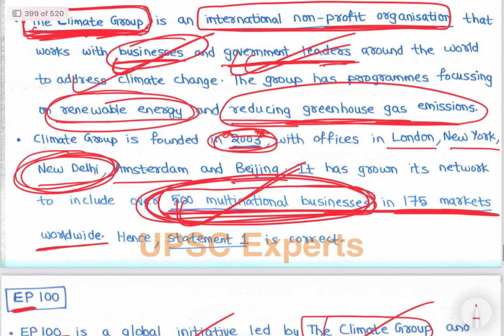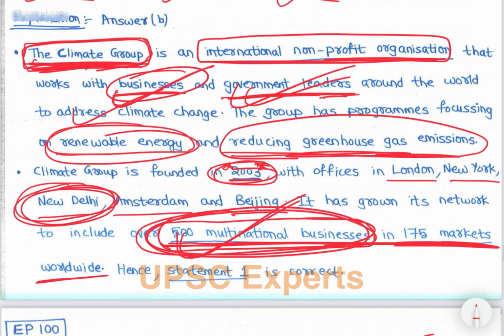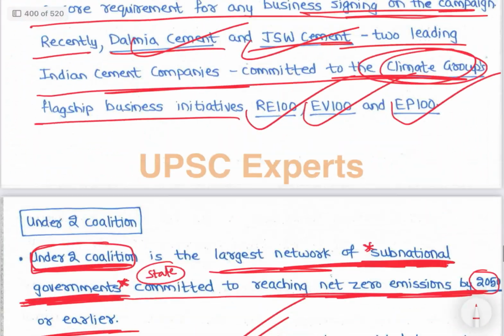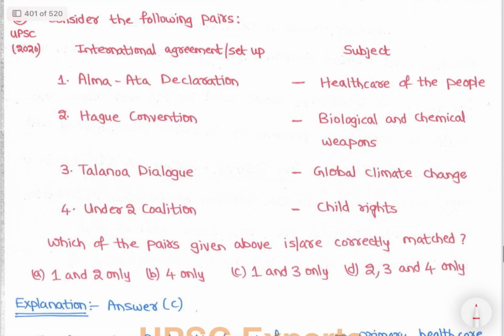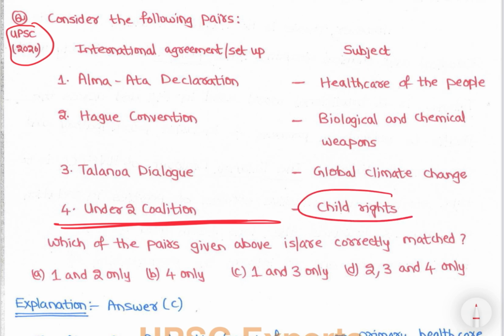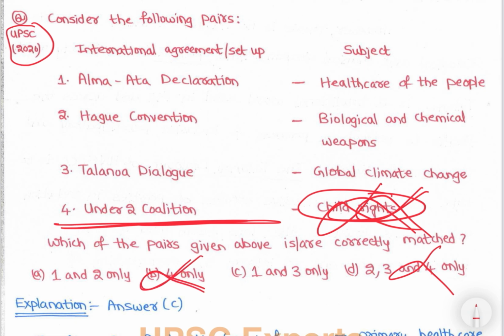Right. So that's why the Climate Group is a very important organization you need to study, and the Under2 Coalition is also a very important initiative. Why? Now see, this is a question from 2020. Under2 Coalition: child rights, no, it is with respect to climate change, so you can eliminate it. See, 4 is eliminated. We can eliminate 2 options. So the Under2 Coalition is with respect to climate change.